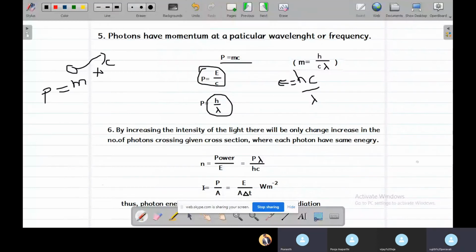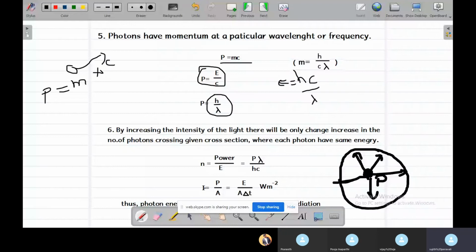Let's consider a point source where its power is P, and the light waves are emitting in all directions. How do we calculate the intensity of this point source? Now let's consider an imaginary surface at distance r, radius r, from the point source.